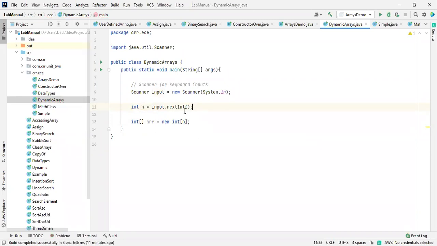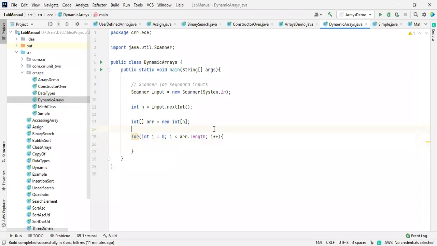So now we are going to assign a value at the time of runtime directly. There is no need to mention the size over here. Now I'm going to get the values of the array. For int i equal to 0, i less than arr dot length, and then semicolon, there is an increment or decrement operator. Here we don't know the length. Only after giving the value can we know the length of it.